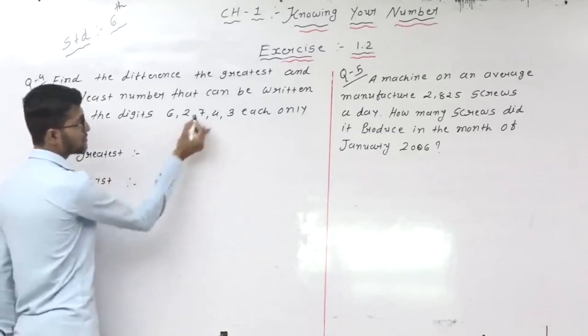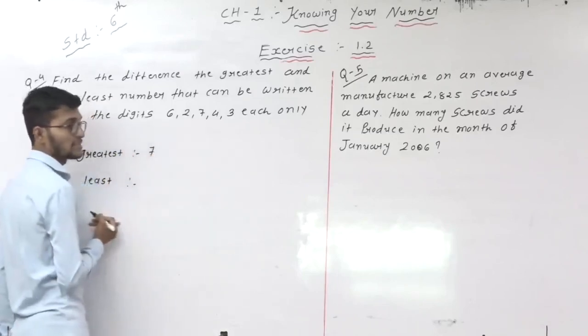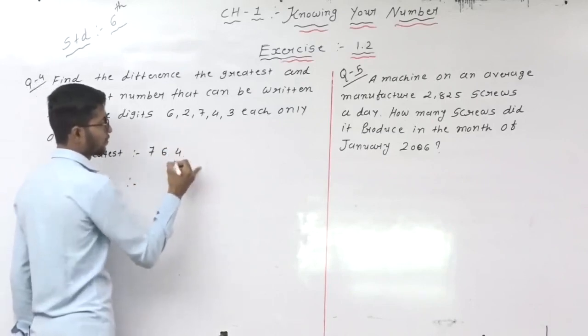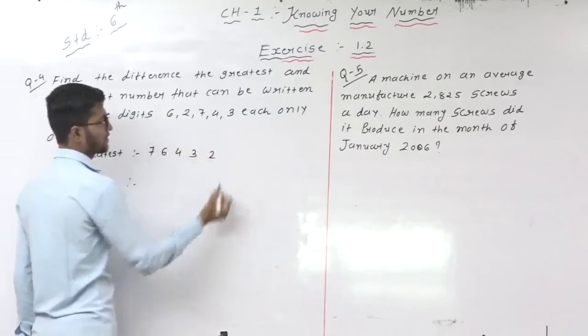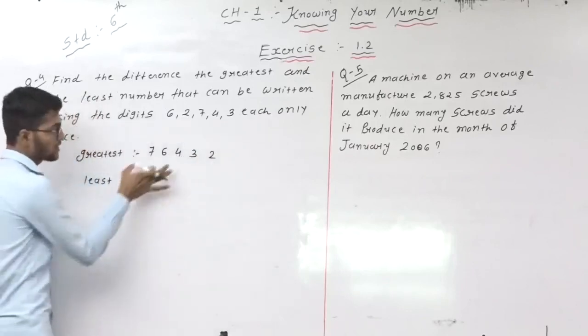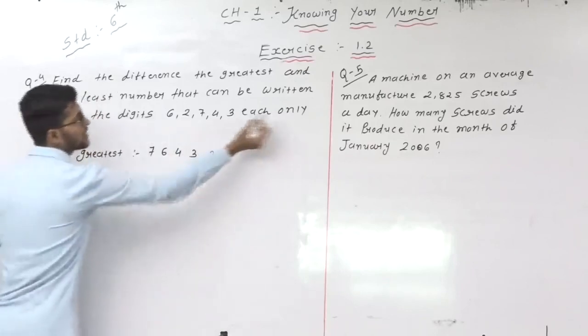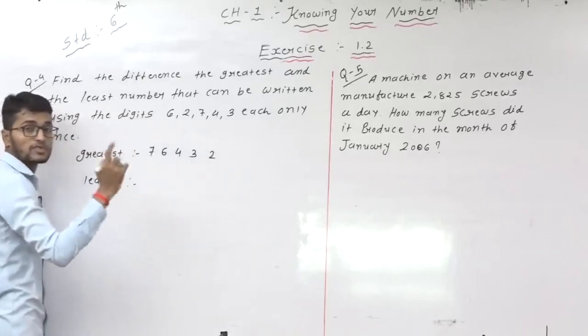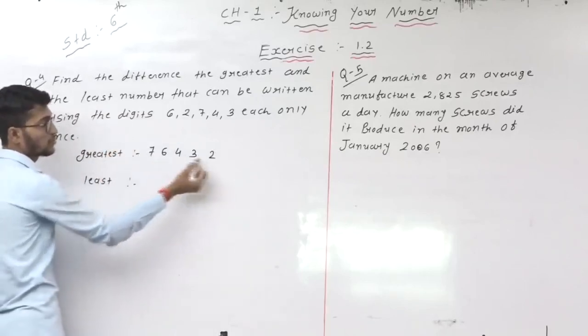The greatest number: first the greatest 7, then smaller 6, then smaller 4, then smaller 3 and last is 2. This one is the greatest number. Each only once means use the given digits only one time, not a second time.